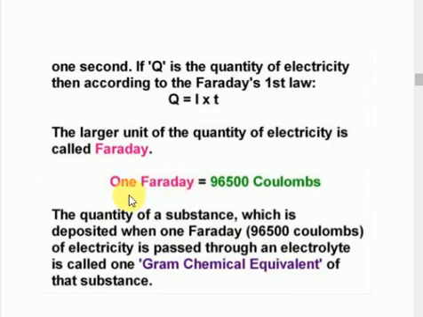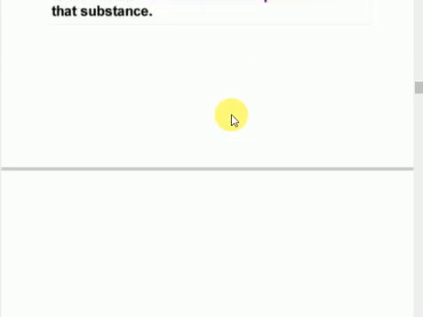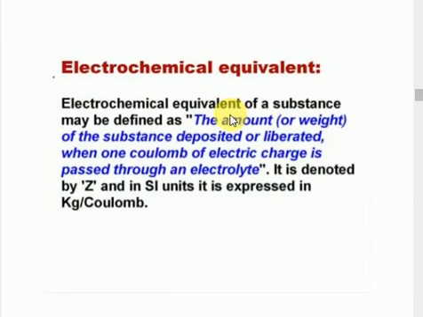Next, 1 Faraday of electricity is nothing but 96,500 coulombs. Q is the amount of charge, equal to the current in amperes times the time in seconds. Here is one more example on electrochemical equivalent: the weight of substance deposited or liberated at the electrodes when 1 coulomb of electric charge is passed through them. If you pass 1 Faraday of charge, how much substance will be deposited or liberated?